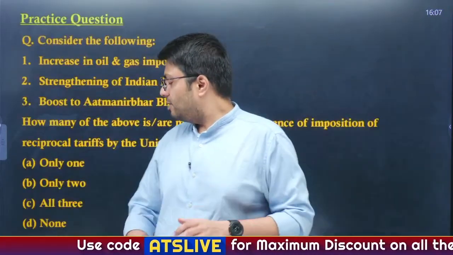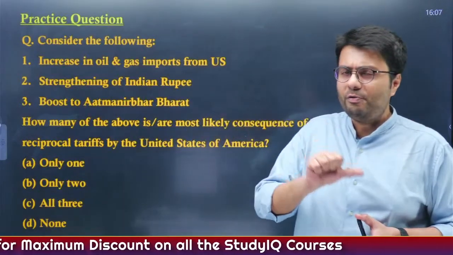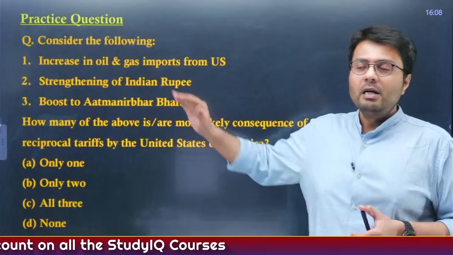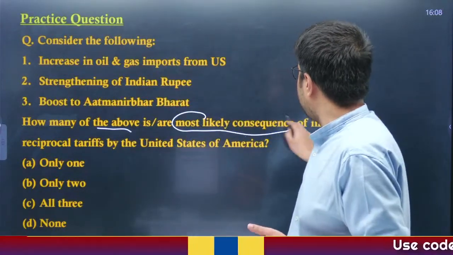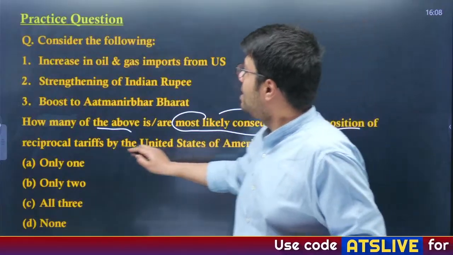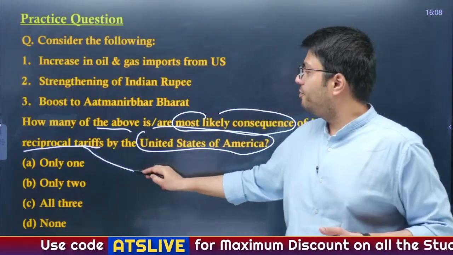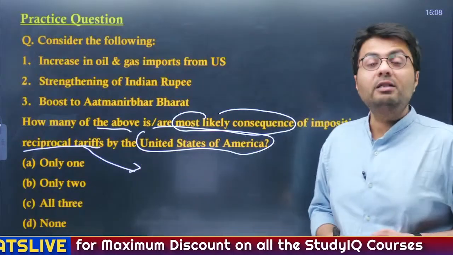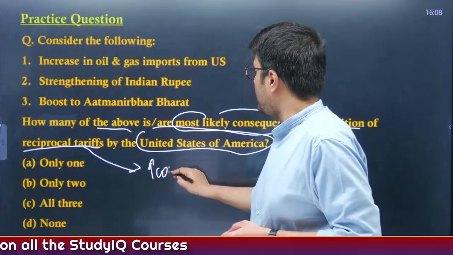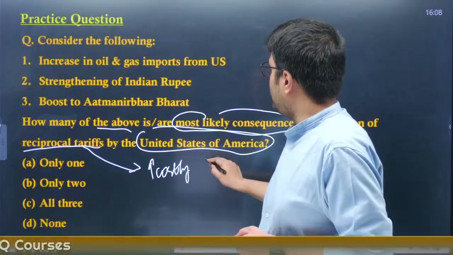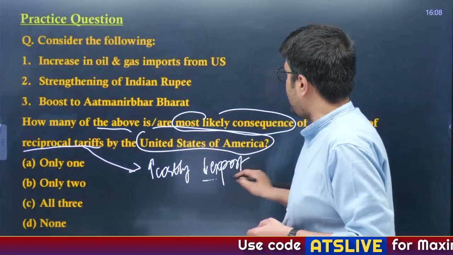So let us start today's discussion, but before that, let us solve the question that I gave you before the end of the session on Saturday. Consider the following, and we have to understand how many of the above are most likely consequences of imposition of reciprocal tariffs by the United States. Now, what happens after any country imposes reciprocal tariff on our exports to that country? Our exports become costly, and that is why it is expected that the amount of exports from India to that country will reduce.